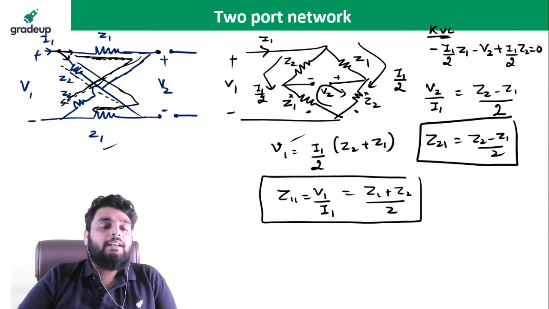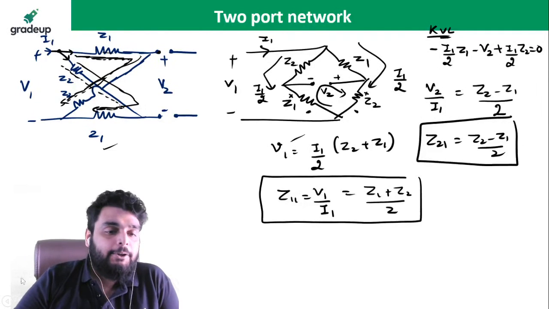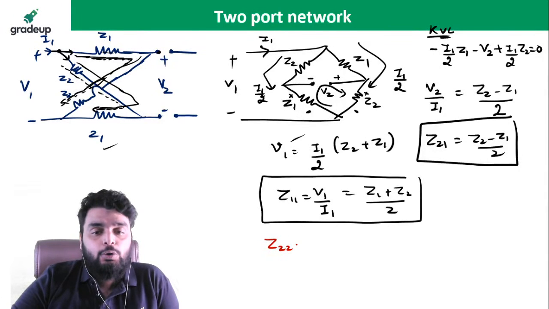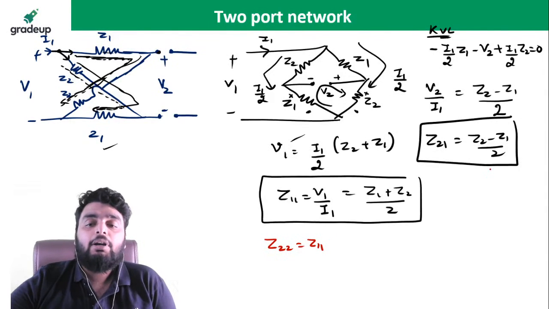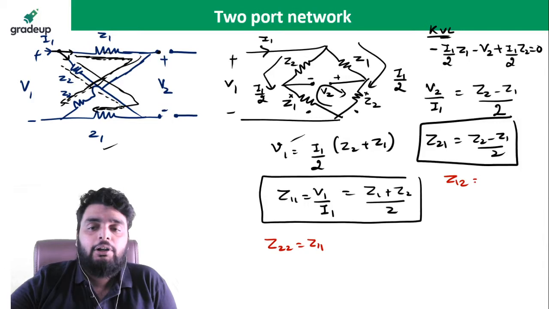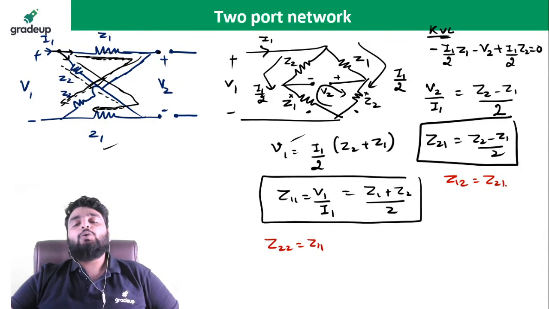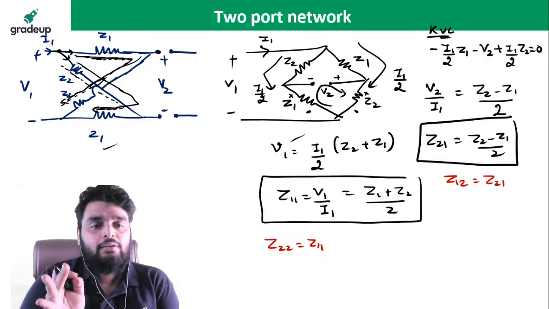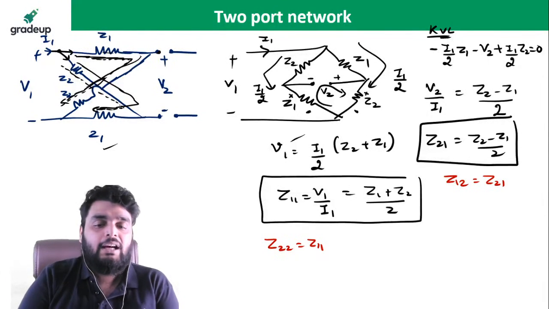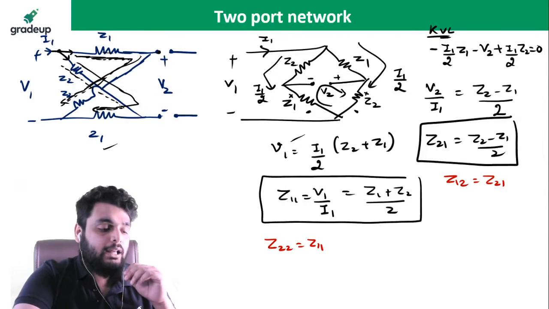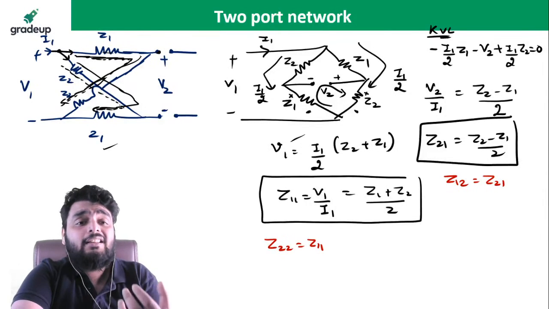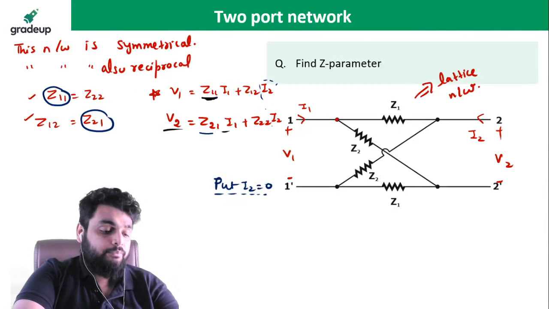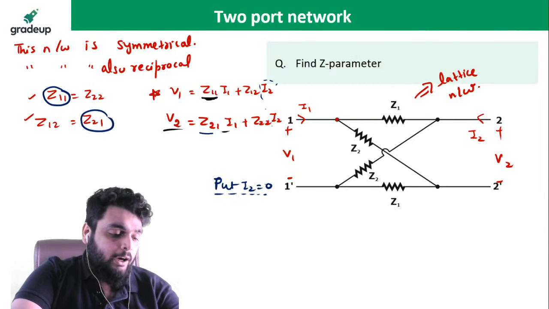This comes out to be the next element of the Z parameters. And because of symmetricity, Z22 is equal to Z11. Because of reciprocity, Z12 is equal to Z21. So simple. Just finding out two elements, you have found all the four elements. Otherwise, if you don't know the concept of symmetricity or reciprocity, then you have to take the second case also. Okay. So any doubt in this question?